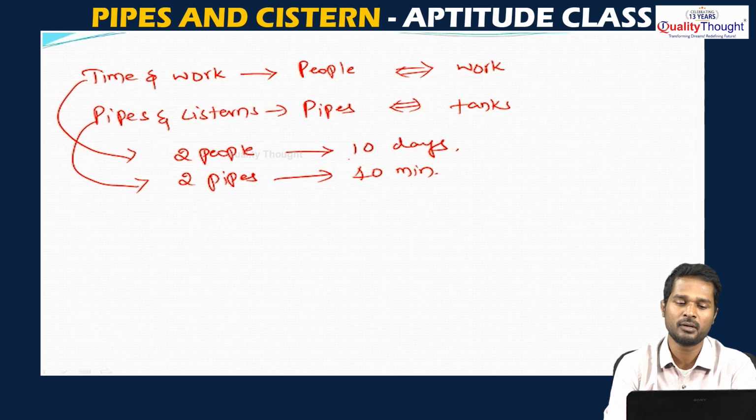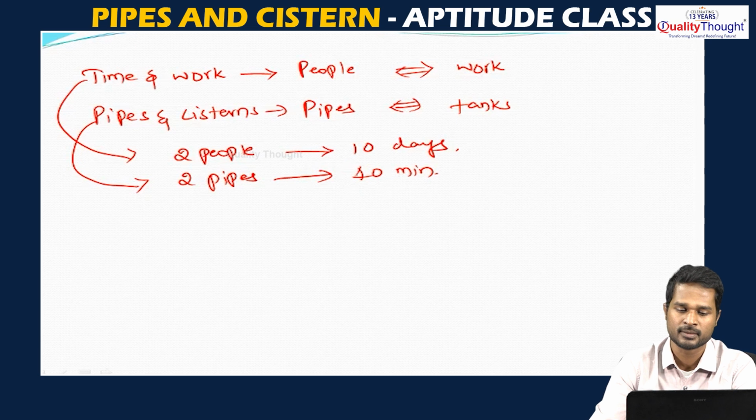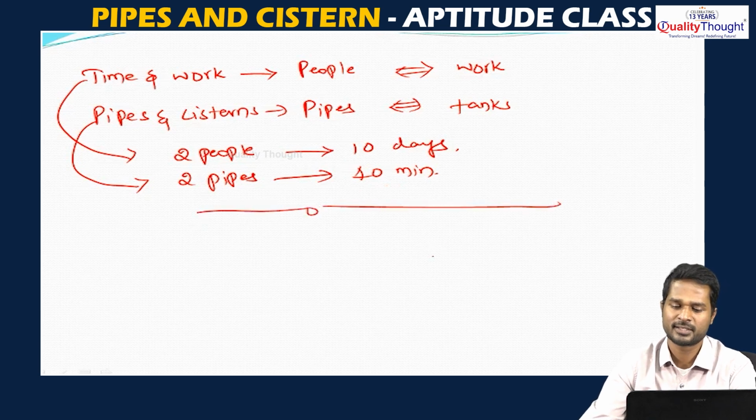I have written an example for time and work. If I say two people can complete a work in 10 days, then for the same thing for pipes and cisterns I can say that two pipes can fill a tank in 10 minutes. Let us take a small diagram, you will understand what this is all about.